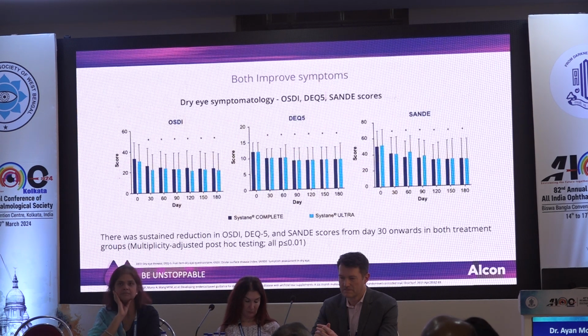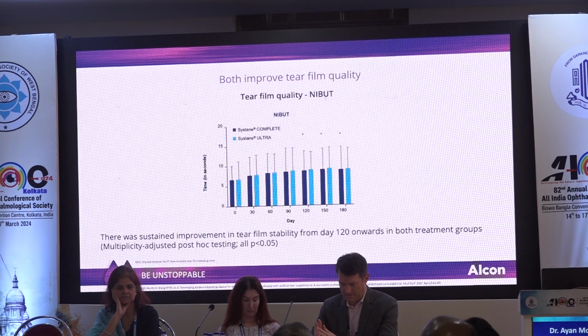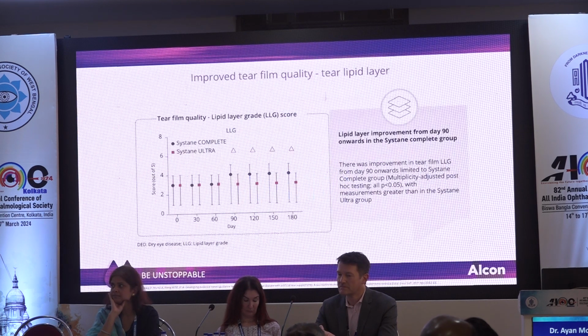There was an equivalent response as far as dry eye questionnaires were concerned, on OSDI, DEQ5 and SANDE. The tear film quality was improved in both of the eye drops from day 120 onwards. But if we look at the tear film lipid layer, Systane Complete and Systane Ultra were similar up to 90 days. From day 90 onwards, the Systane Complete group showed a marked improvement of the lipid layer thickness.